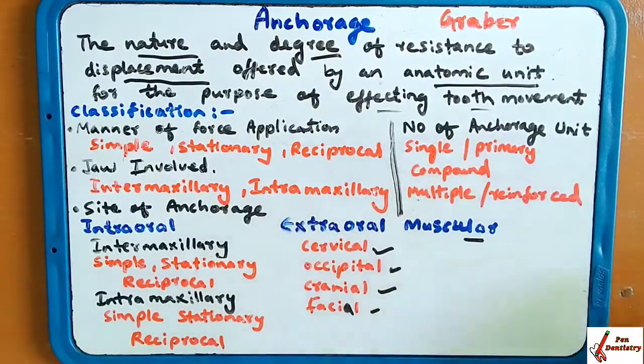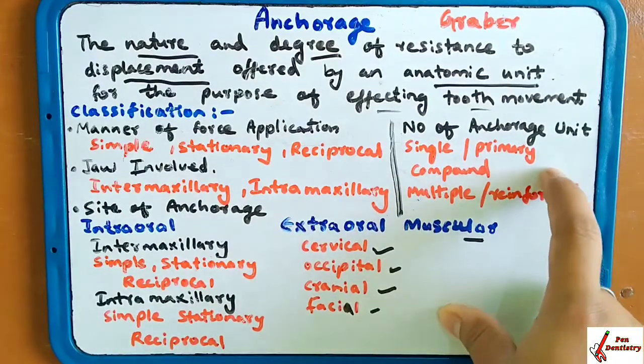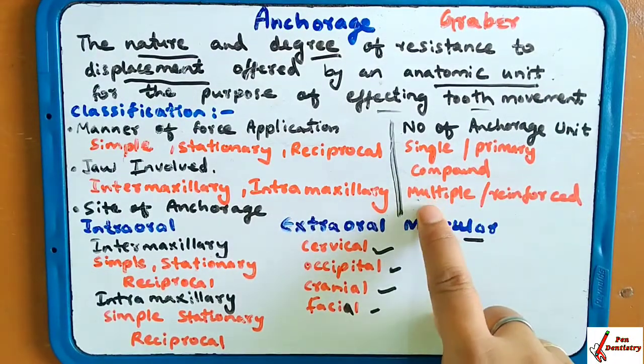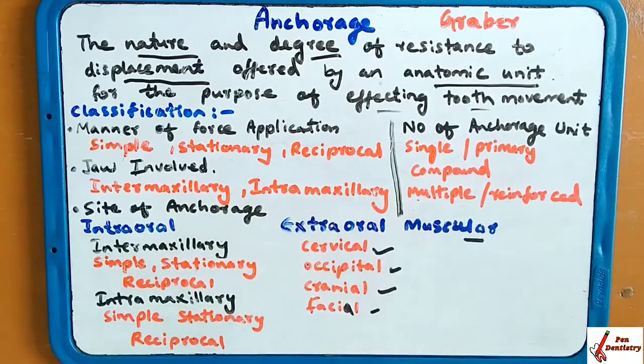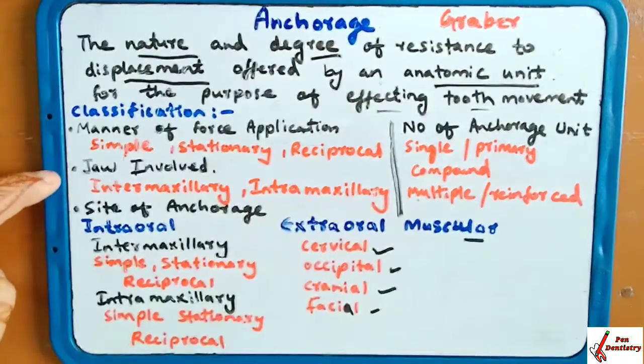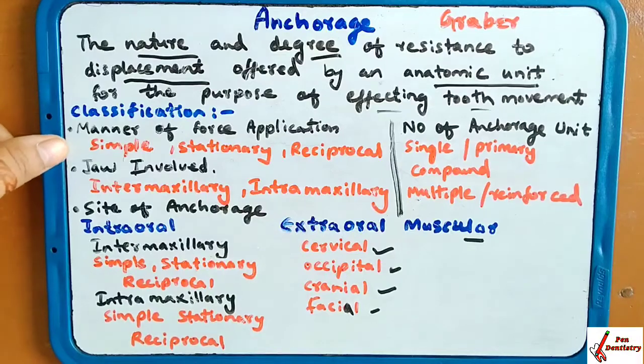Number of anchorage units. How many anchorage units have been applied in the region. Whether it is single or primary, compound, multiple or reinforced anchorage. This is the classification. First one is force, jaw involved, site and number. Force, jaw, site and number.